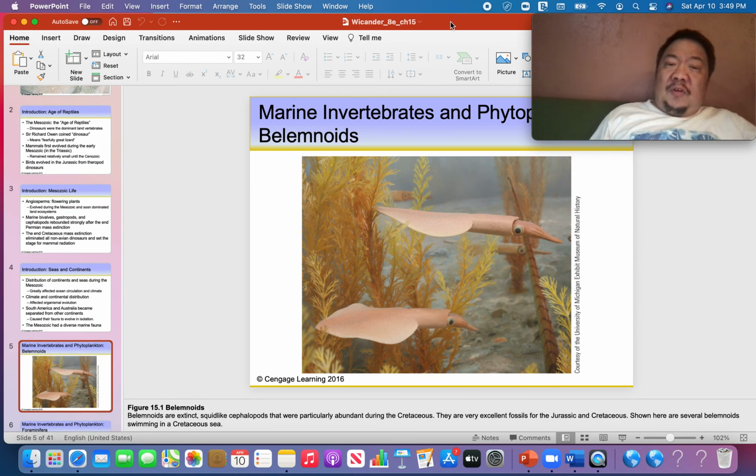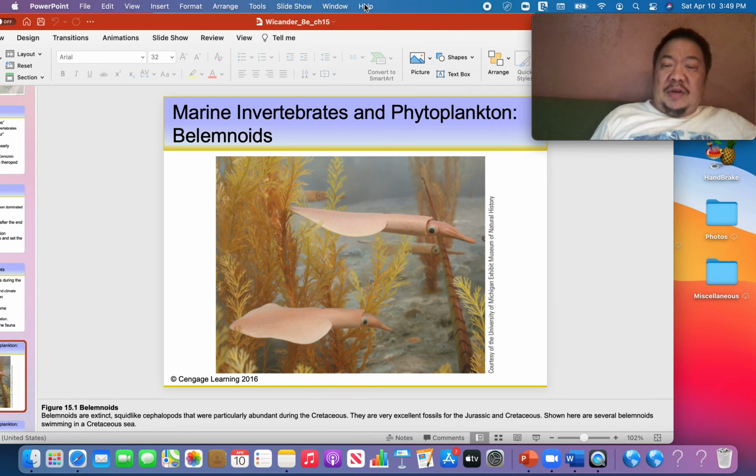Some marine invertebrates thrived during the Mesozoic era, and one of them are these extinct nektonic cephalopods, phylum Mollusca, called belemnites. Belemnites, or belemnoids, are obviously squid-like creatures. They swim. They were predators. They were very common during the Mesozoic era.